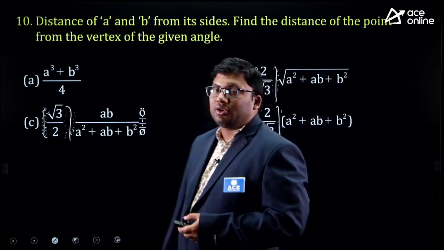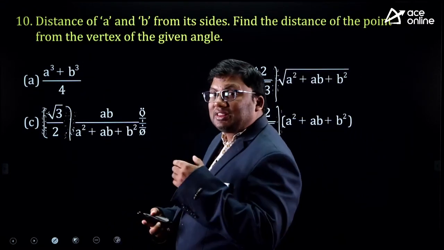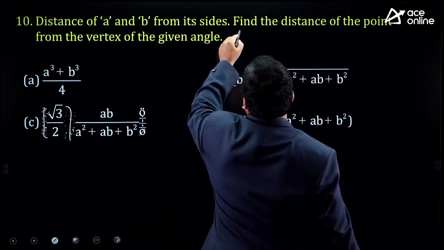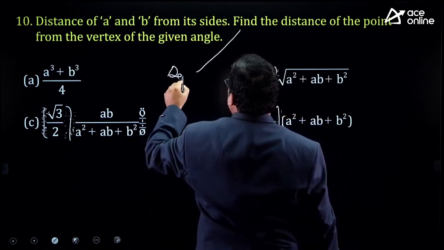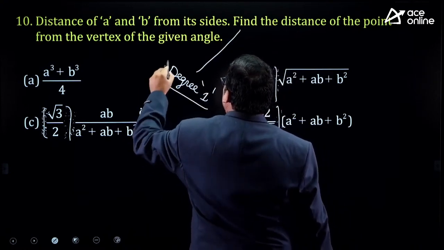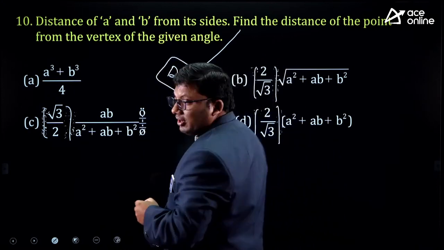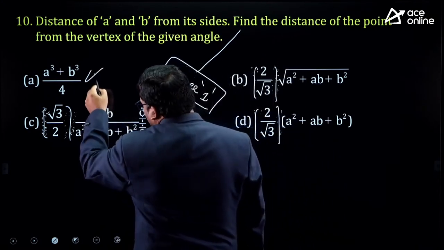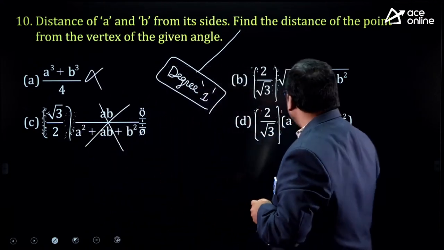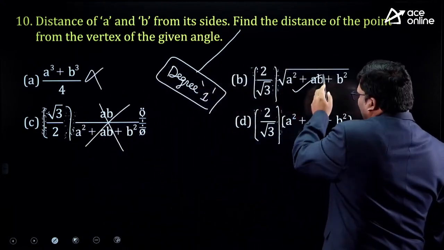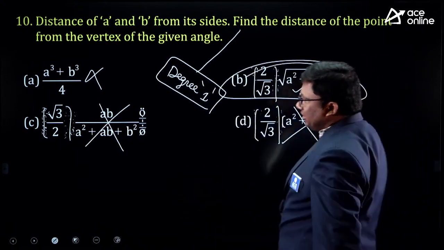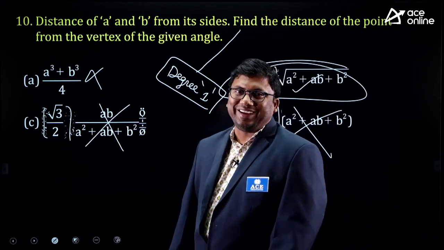I am sure most of you can also solve this question with that angle. Distance of A and B. Find the distance. The answer will be in degree 1. This is degree 3, it cannot be. Degree 2, degree 2, cancels out. It cannot be. Degree 2 under root, degree 1. There is no under root, degree 2. No need of doing anything. The answer for this question is degree 1.